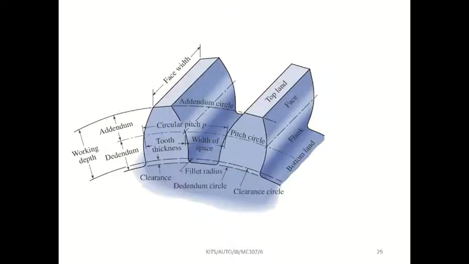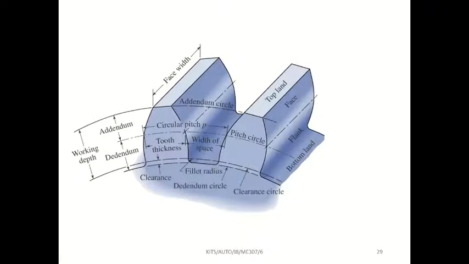That is the border. The outermost place that it could reach is the clearance circle. Beyond the clearance circle, this tooth should not go. If it goes beyond, it will cause interference, otherwise undercut. That is the purpose of this clearance circle.